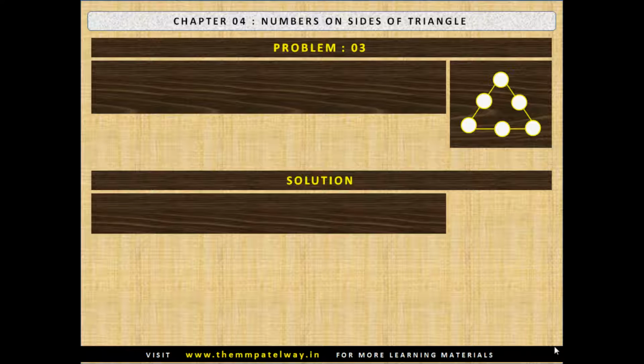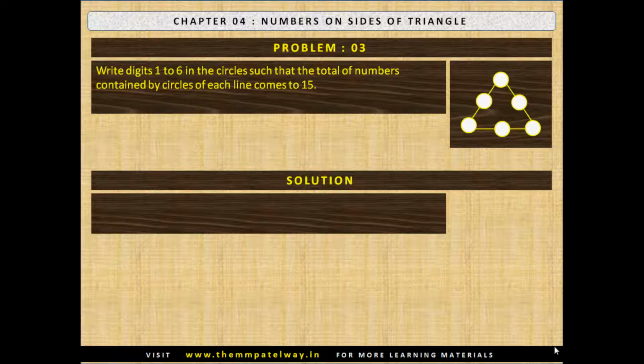Problem number 3. Write digits 1 to 6 in the circles such that the totals of numbers contained by circles of each line comes to 15. If you find it impossible to get the solution, justify. Now stop the video and solve the puzzle. The solution is as follows.